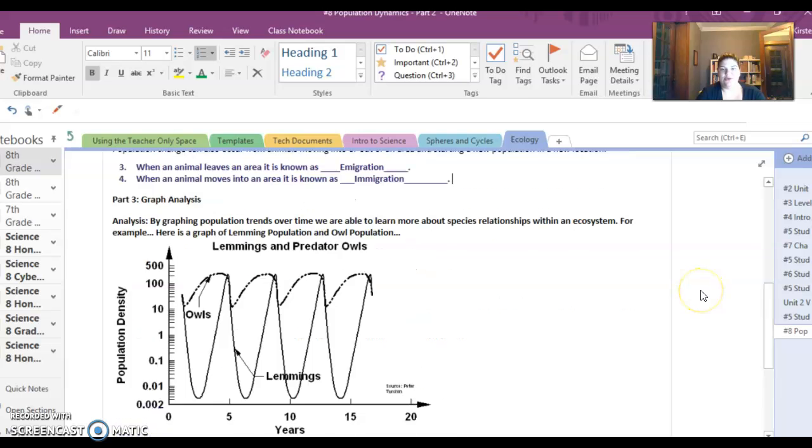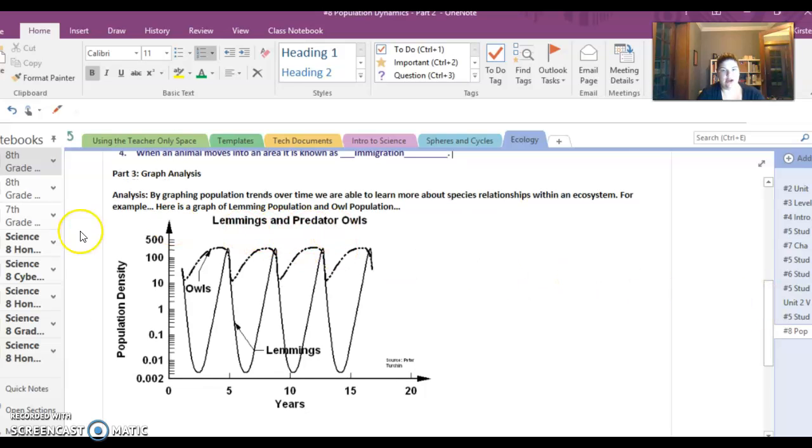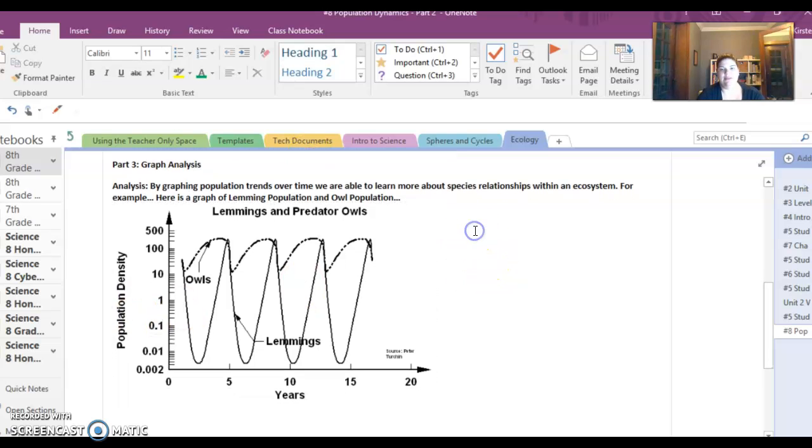All right, and then the last couple questions where we got a little bit stuck were with this lemming and predator owls population. So it's helpful to know a little bit of background information about the lemmings and the owls. Basically, the lemmings are prey for the owls, and the lemmings are not very good at controlling themselves as far as reaching their carrying capacity goes. They shoot right up and reach their carrying capacity and then drop off really quickly because they eat all of the moss that's in the area until there's no moss left. And because they're a small rodent, they're able to reproduce really rapidly, so they have these peaks and crashes.